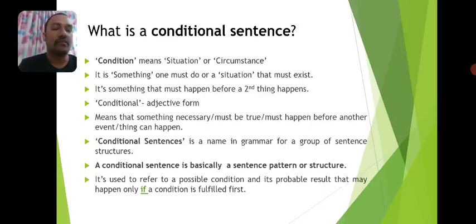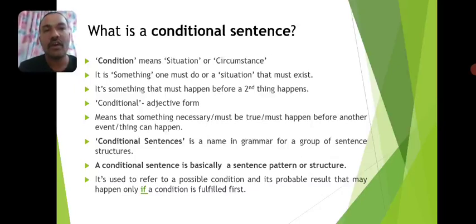What is a conditional sentence actually? A conditional sentence is a sentence that is used to refer to a possible condition and its probable result, that may happen only if the condition specified is fulfilled or satisfied.